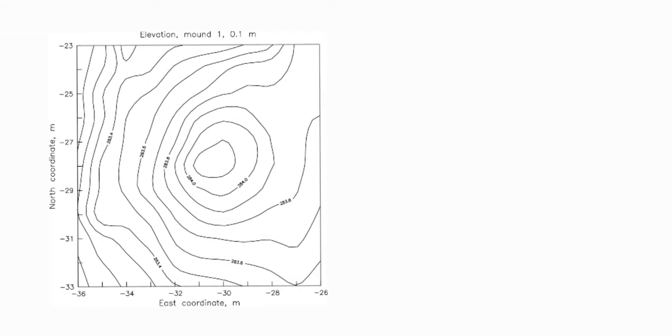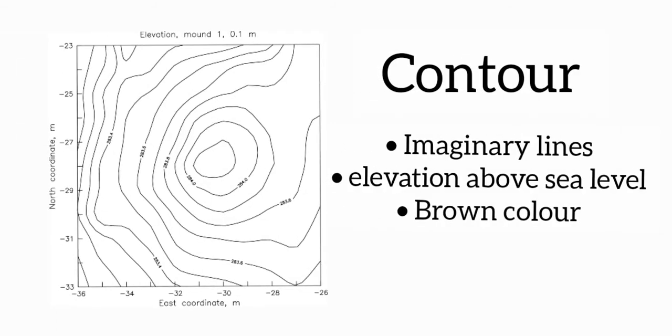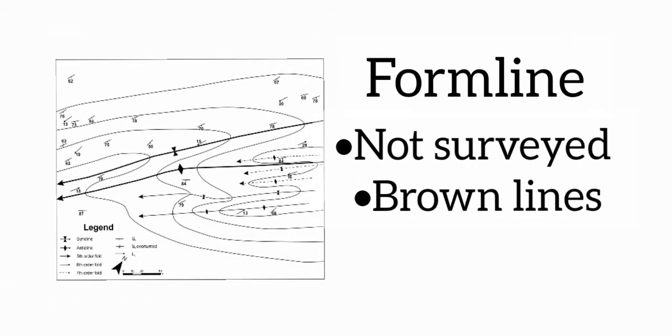The second method is contour. Contours are imaginary lines connecting places having the same elevation above sea level. They are drawn with brown color. The third method of representing relief features is form lines. Form lines are like contours, representing features that are not actually surveyed. They are shown by brown lines.